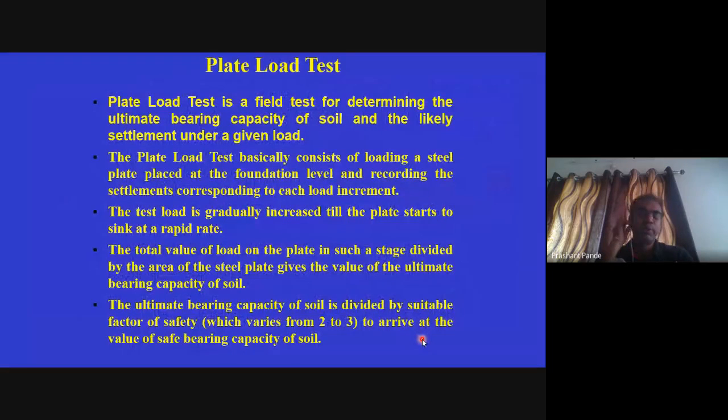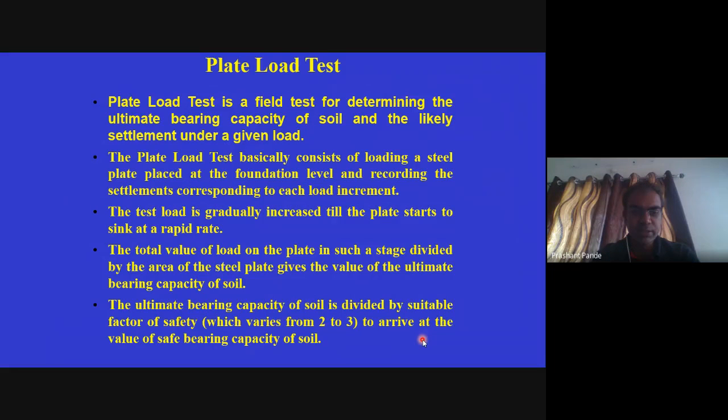Then come to the next part of this lecture, the plate load test. The plate load test is a field test for determining the ultimate bearing capacity, as you know, and the likely settlement under a given load. The plate load test basically consists of loading a steel plate placed at the foundation level and recording the settlement corresponding to each load increment.